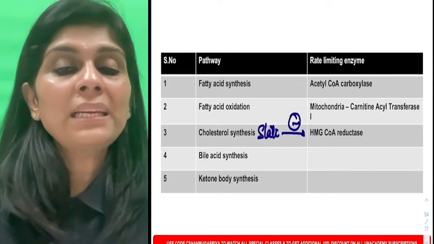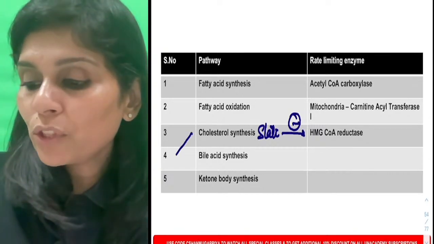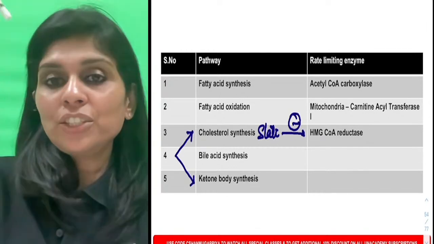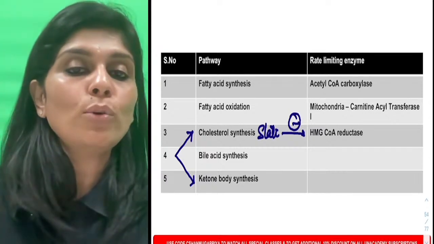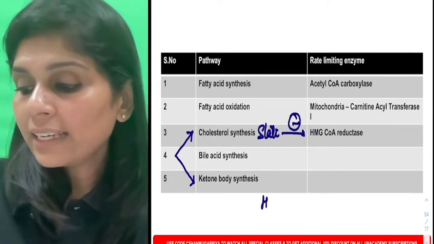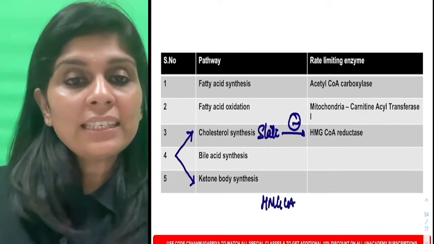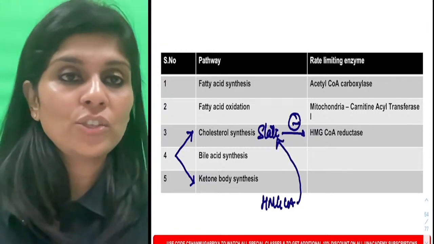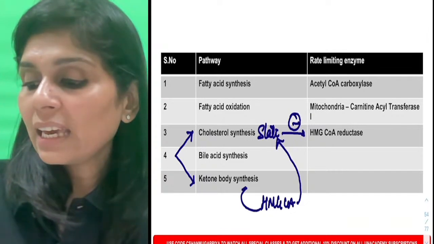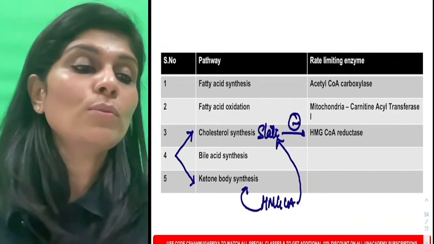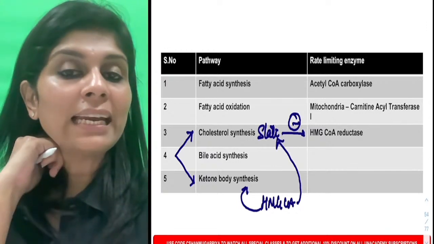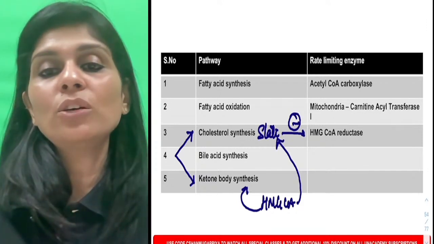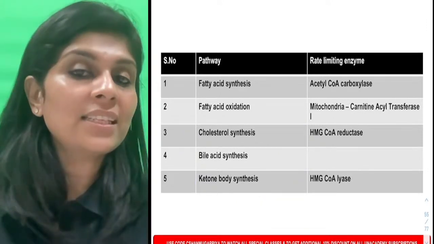Now, at this point, please remember that the initial few steps of cholesterol synthesis and ketone body synthesis are one and the same until HMG-CoA is formed. After HMG-CoA is formed, HMG-CoA reductase will convert HMG-CoA to cholesterol, whereas HMG-CoA lyase will convert HMG-CoA to ketone bodies. So tell me, what is the rate limiting enzyme of ketone body synthesis? For ketone body synthesis, it is HMG-CoA lyase or HMG-CoA synthase.